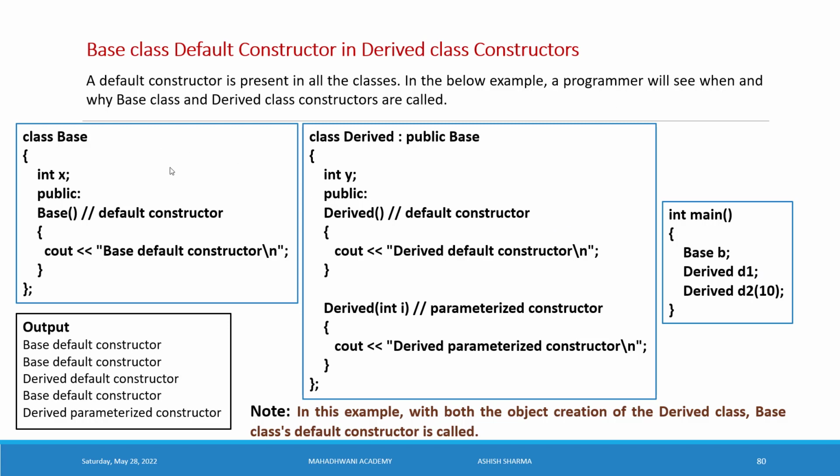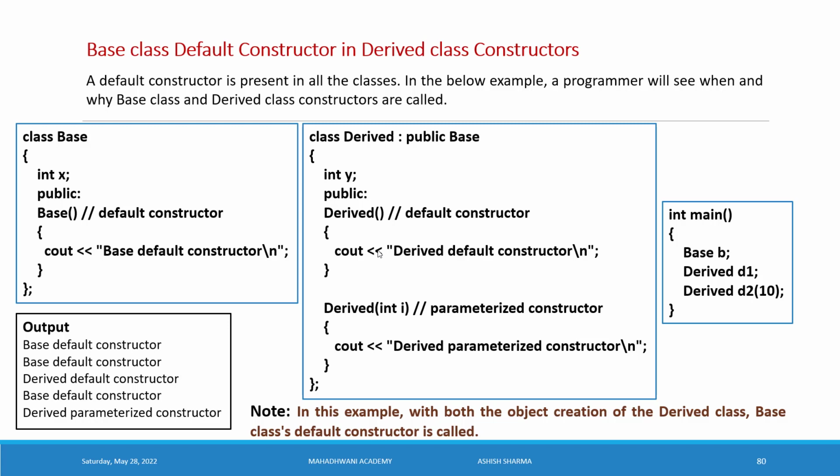So the base class default constructor is called automatically while you are creating an object for the derived class. First it executes the constructor of the base class, then the constructor of the derived class. So in this case, we receive the result here: base default constructor and then derived default constructor. So we understood that when we create an object for the derived class, it accesses the base class constructor first, then the derived class constructor.